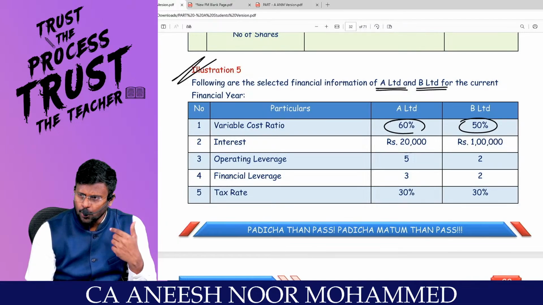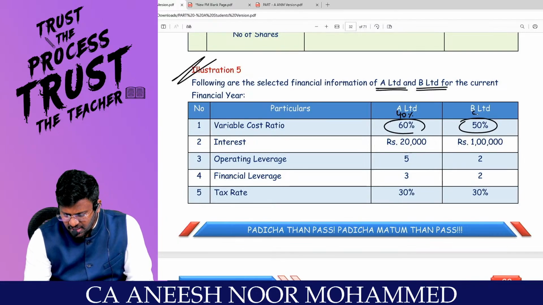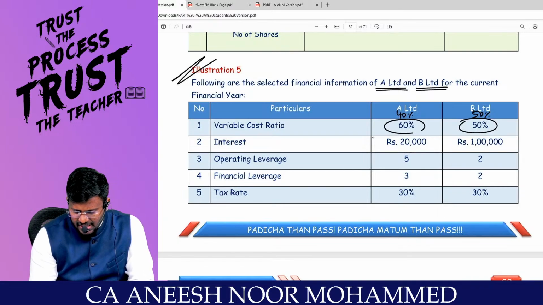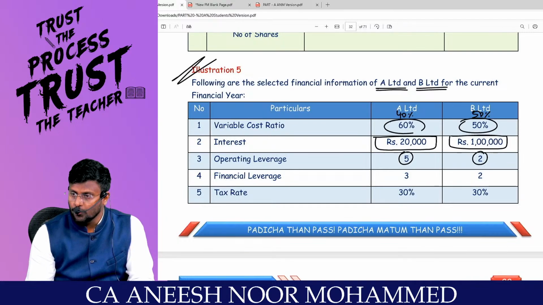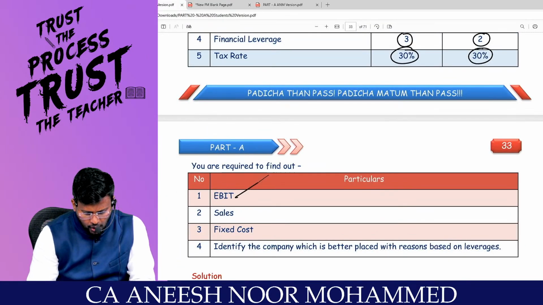With this, can we find out the PVR, profit volume ratio? If 60% is the VCR, 40% will be the PVR. If 50% is the VCR, 50% will be the PVR. Interest they themselves have given: 20,000 and 1 lakh. Operating leverage they give 5 and 2. Financial leverage they give 3 and 2. Tax rate they give 30% and 30%. You are required to find out the EBIT.